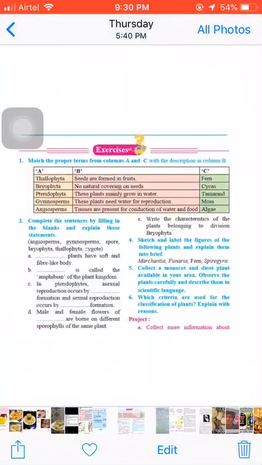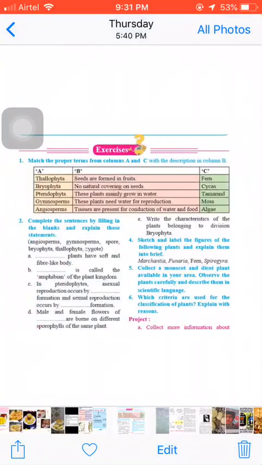Again in column A, Bryophyta, these plants need water for reproduction. In column C, moss. Sentence form like this: Bryophyta, these plants need water for reproduction, moss. Again in column A, Pteridophyta. In column B, tissues are present for conduction of water and food. In column C, ferns. So Pteridophyta, tissues are present for conduction of water and food, ferns.